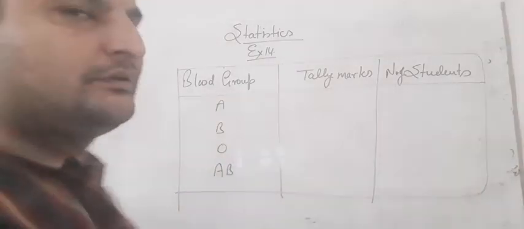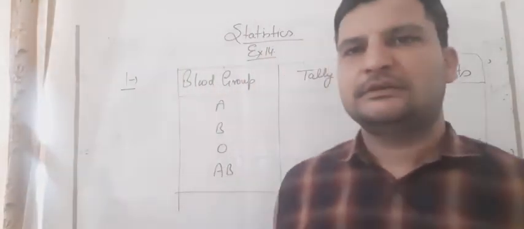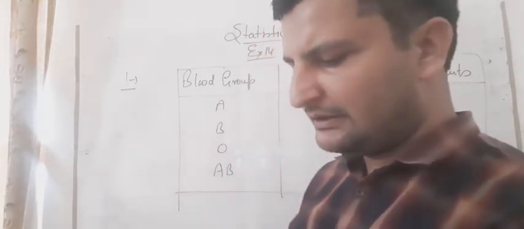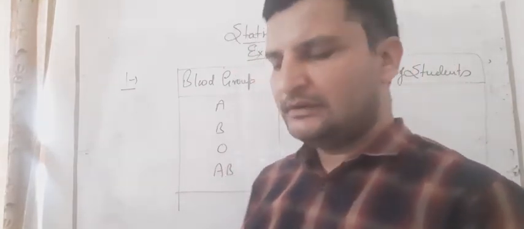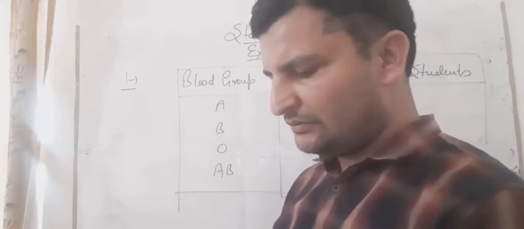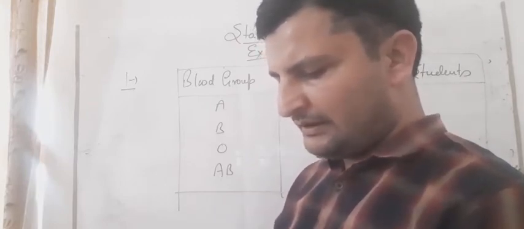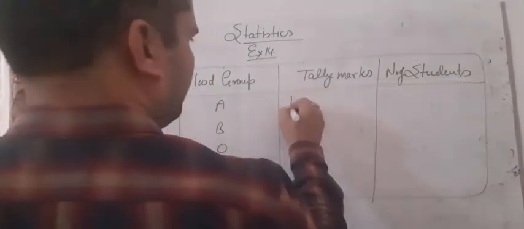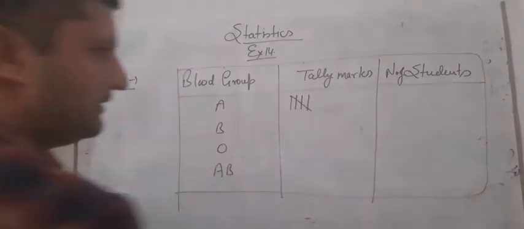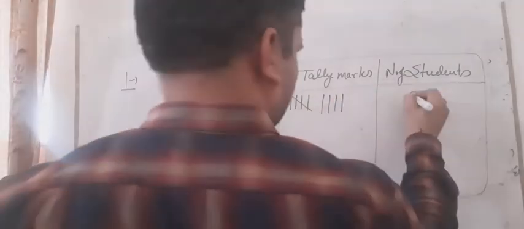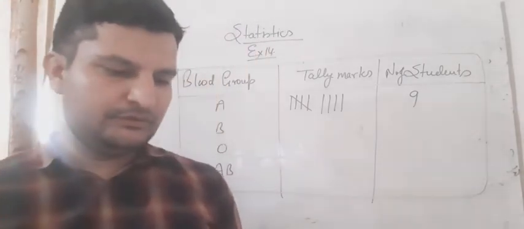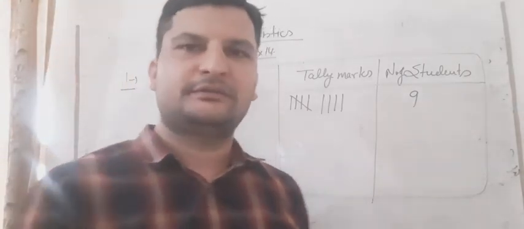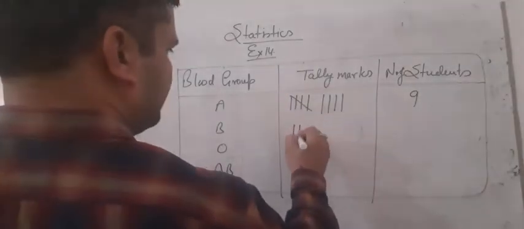Now students, we will count the students having blood group A. How many are there? I am counting it here in my book, and you can see it in your book also, so check it. 1, 2, 3, 4, 5, 6, 7, 8, 9. So 9 are of group A. What we will do now is make 5 like this, and then the rest is 4. So these are 9. Similarly students, B group: 1, 2, 3, 4, 5 and 6. So I am writing 6.